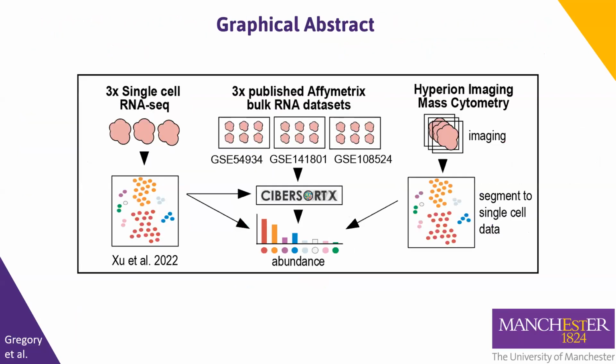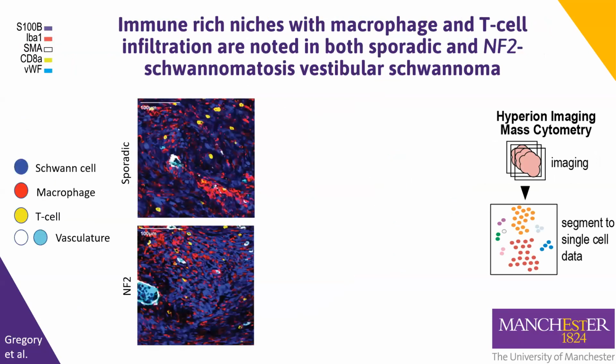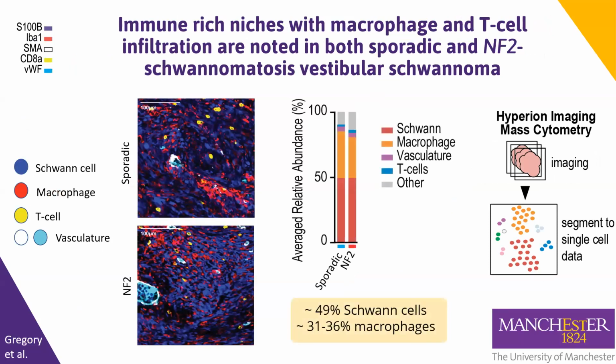From these published datasets, we went on to assess cell type abundance and to identify immune niches using high-dimensional imaging. Tissue stained with metal-conjugated antibodies can be imaged to identify tumour microenvironment components and niches within the original tissue architecture. Using imaging mass cytometry, we noted immune-rich niches of T cells and macrophages in both sporadic and NF2 tumours, especially in highly vascular areas.